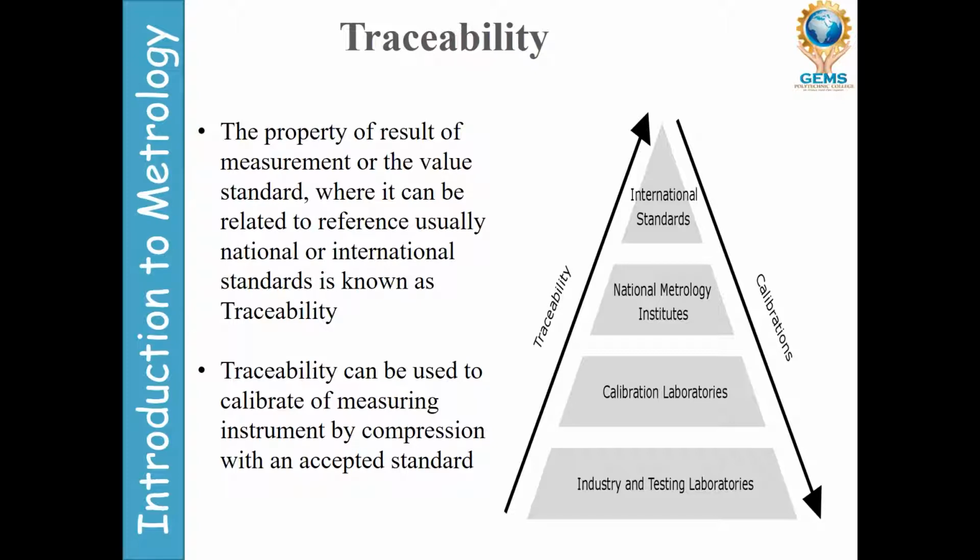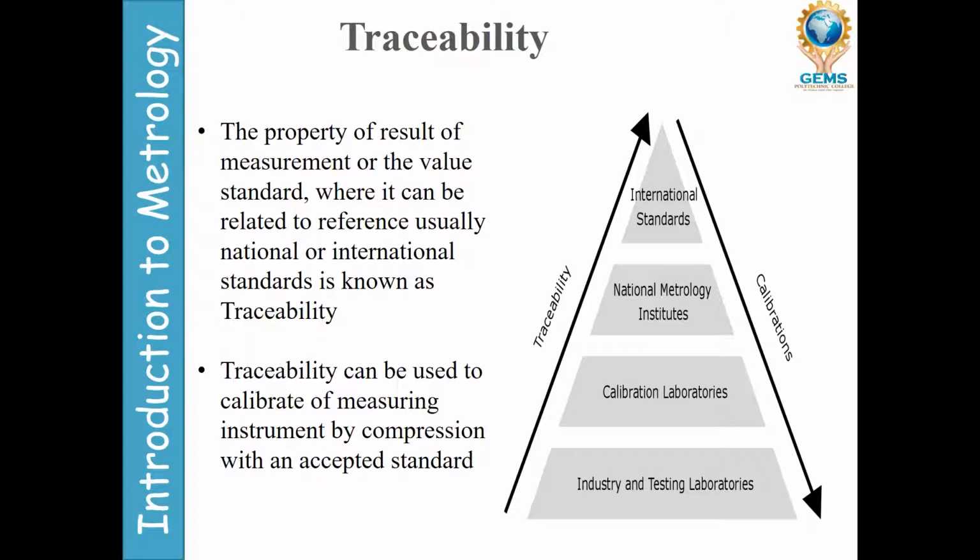If you maintain this particular chain from international down to industry, then whatever instruments and machines you have in your industry will be authorized and standard according to international, national or calibration standards. So these things must be maintained in industries.